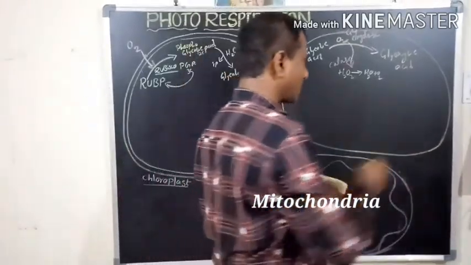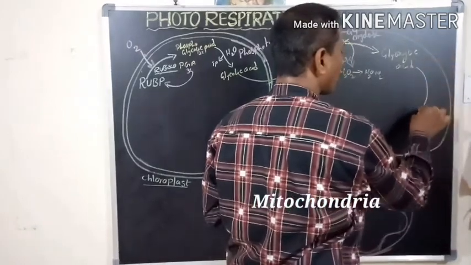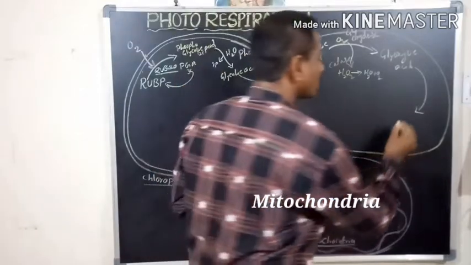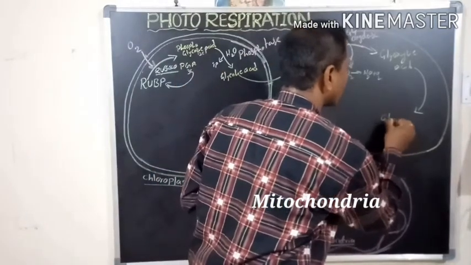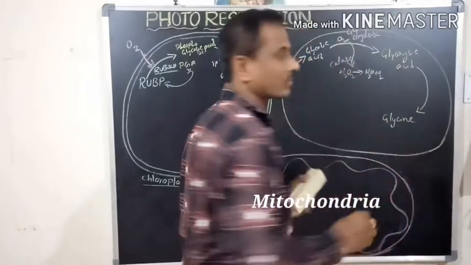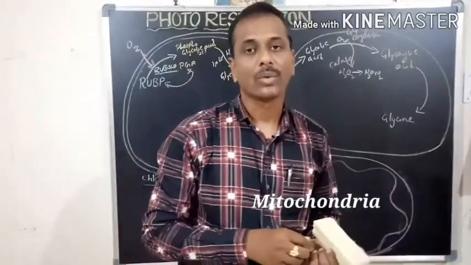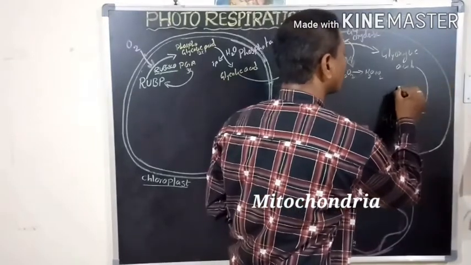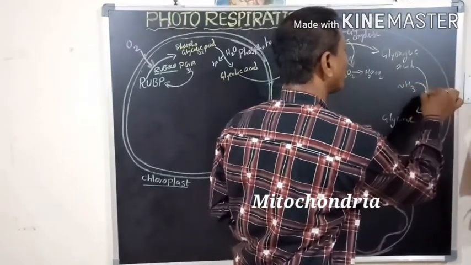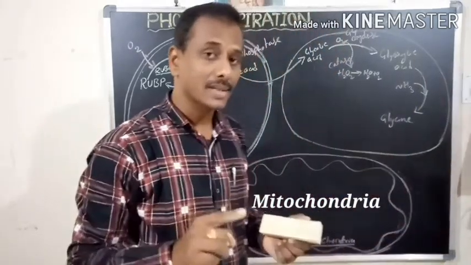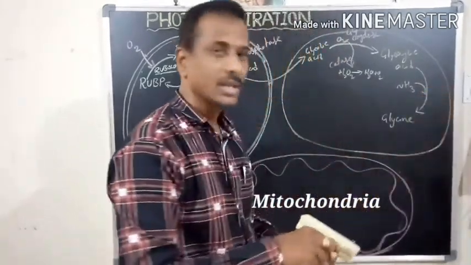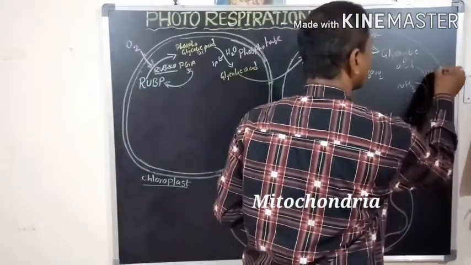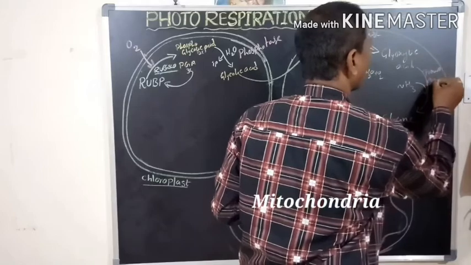This glyoxylic acid undergoes amination. It can form glycine. Glycine is an amino acid. Glyoxylic acid undergoes amination. That means it can receive one molecule of ammonia from glutamic acid in the presence of the enzyme transaminase. The enzyme name is transaminase.